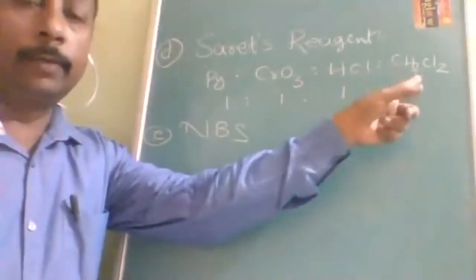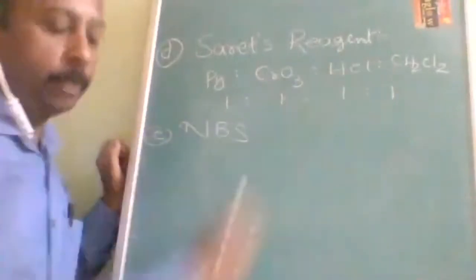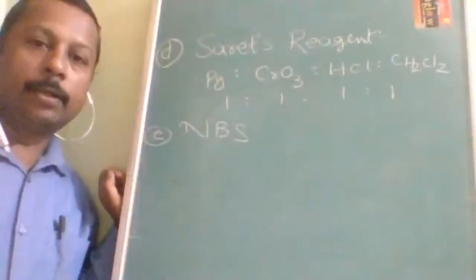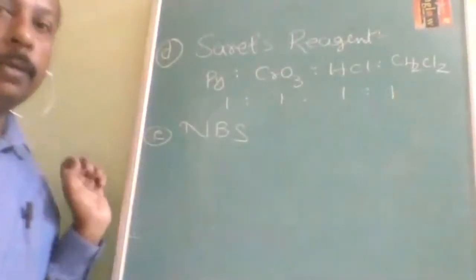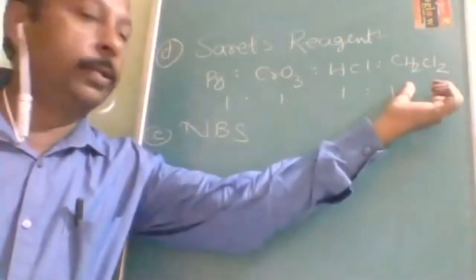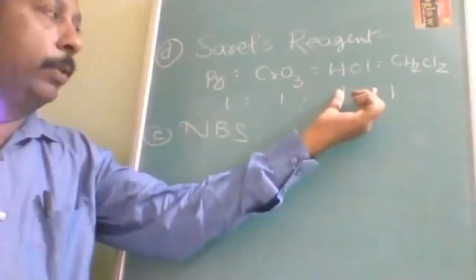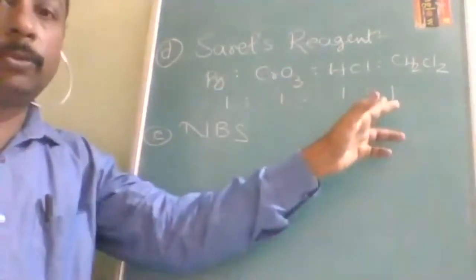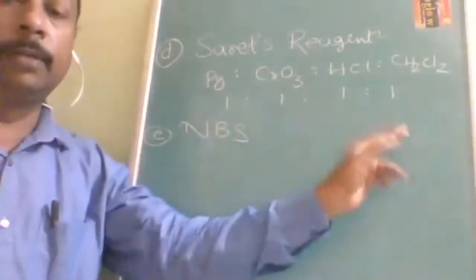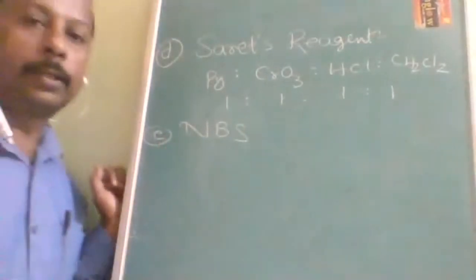And we have also studied this other combination: Collins reagent. From the Collins reagent, it takes CH2Cl2, and from the PCC, it takes HCl. There it was 2 moles, but here all are 1 mole. Understood? That is called Sarrett's reagent.